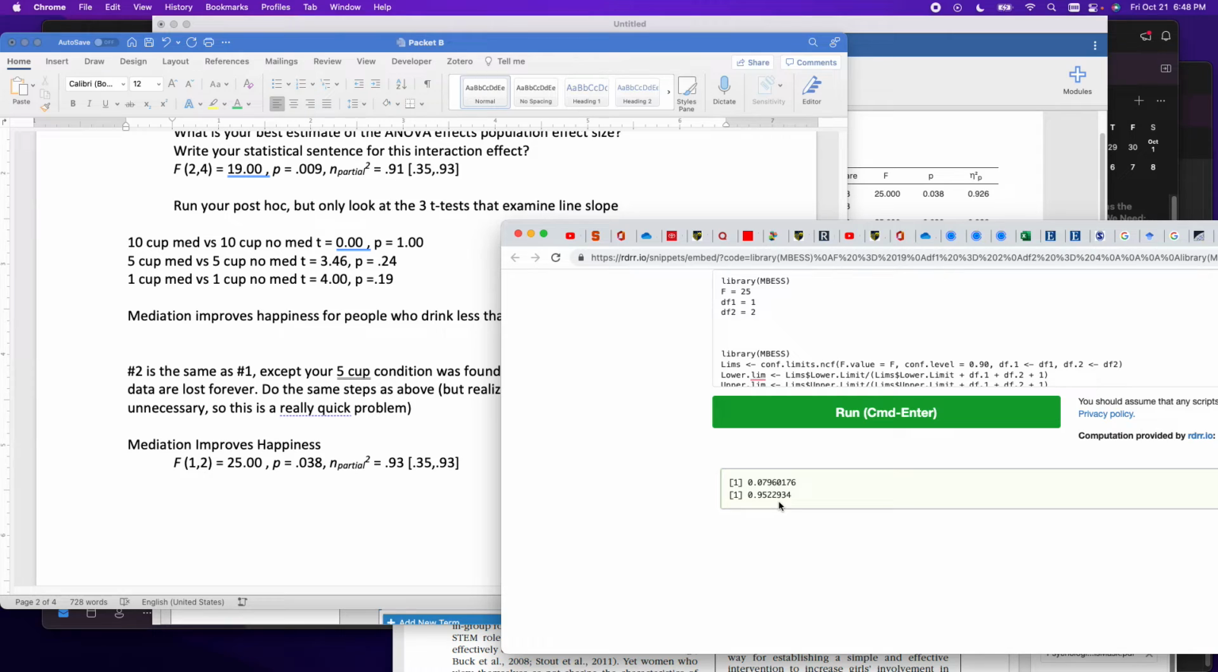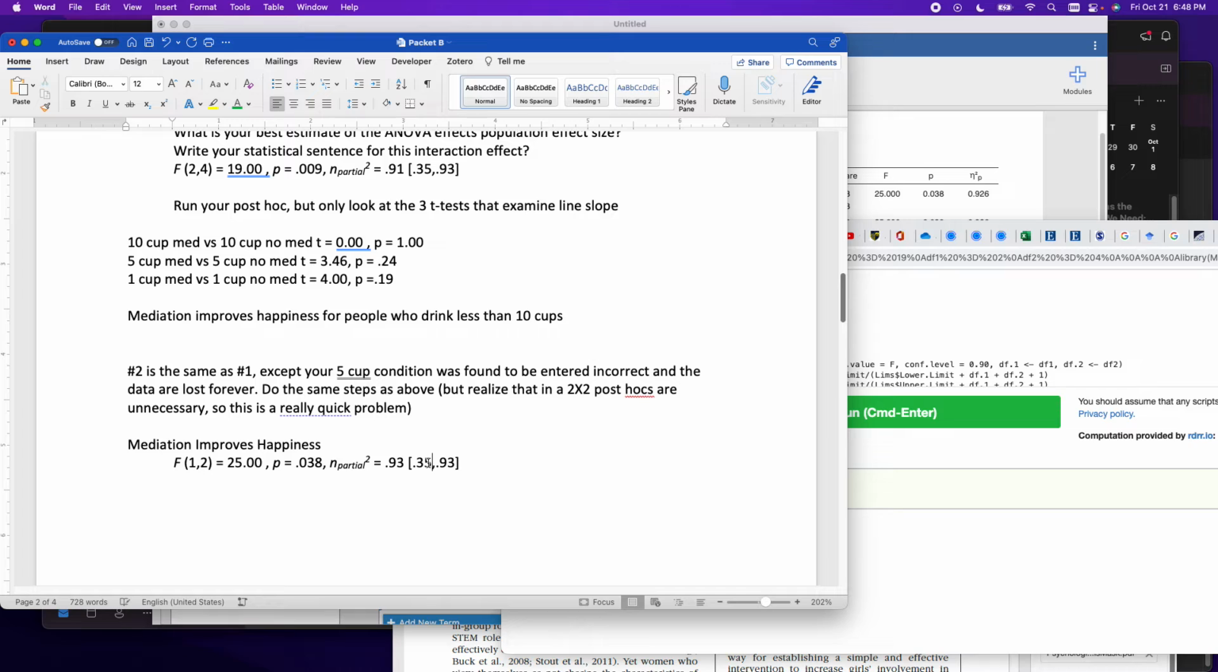It is between 0.08, 8%, and 95%. All right. So what does that mean for us? Well, we know that is a medium effect because remember, it's 0.01, 0.06, 0.14. So that's between a medium effect and a large effect. Medium and large.